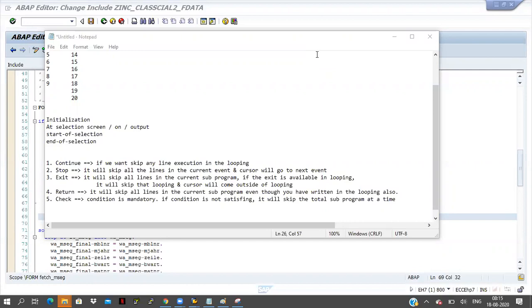Any other doubts? Fine. If you don't have any doubts, then we can drop off for today. Tomorrow, messages, I can't explain now, it's already 8:15. So tomorrow I will explain about messages: how we can create messages and the different types of messages. And I will go for interactive reports tomorrow. Today I will give you one scenario. I will send you one mail, so you check that mail and create the report. If you get stuck anywhere, please let me know, I will help you.